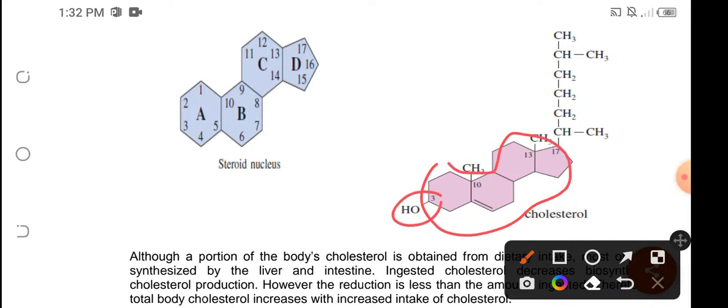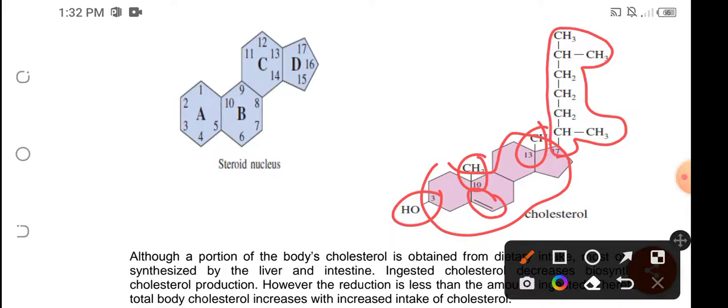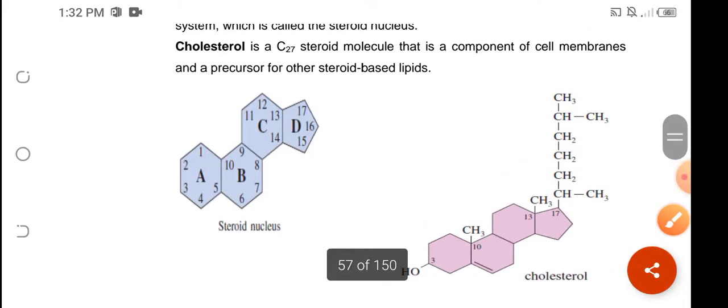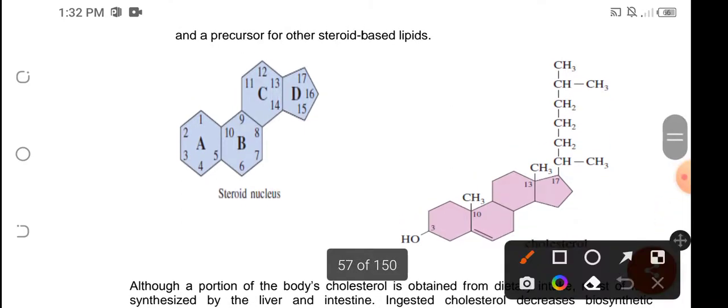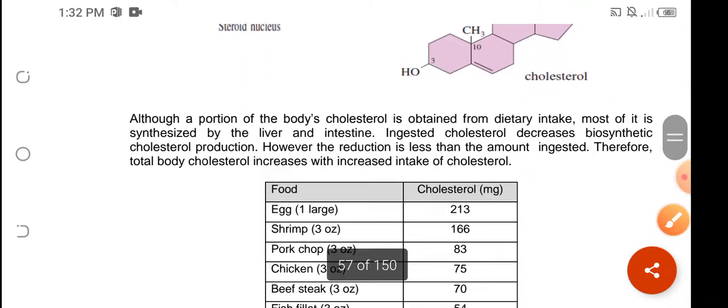So on the 3rd carbon atom, we have a hydroxyl group. Between carbon atom 5 and 6, we have a double bond. On carbon atom number 10, we have another methyl group. And then on carbon 13, we have a methyl group. And on carbon 17, we have this long chain of carbon atoms. All in all, we have 27 carbon atoms for the cholesterol. So this is the structure of the cholesterol.